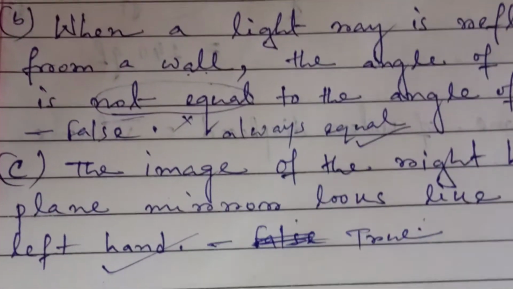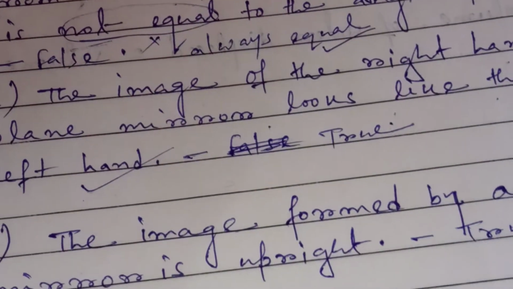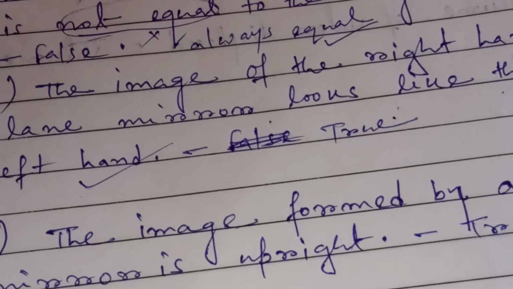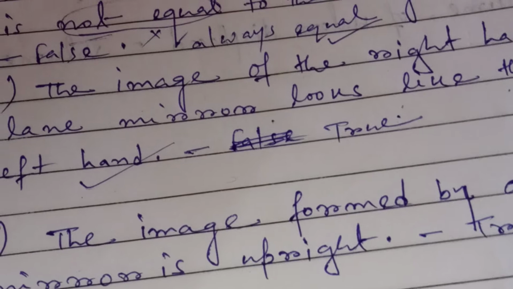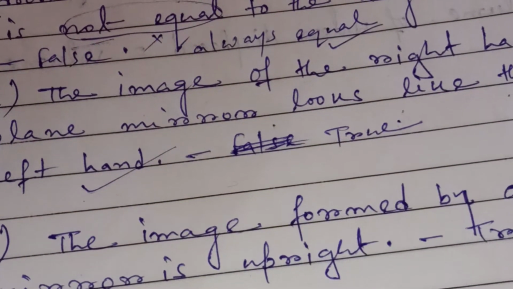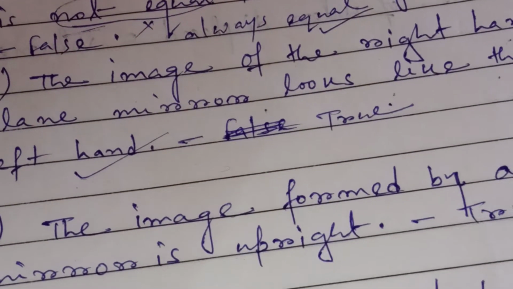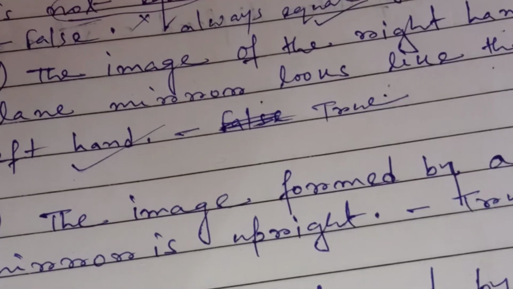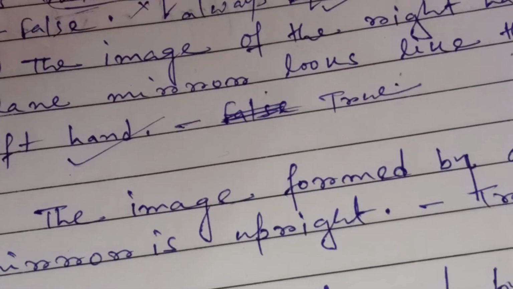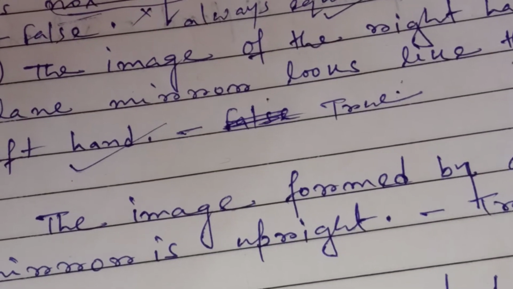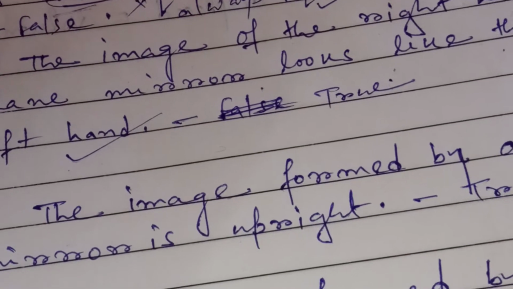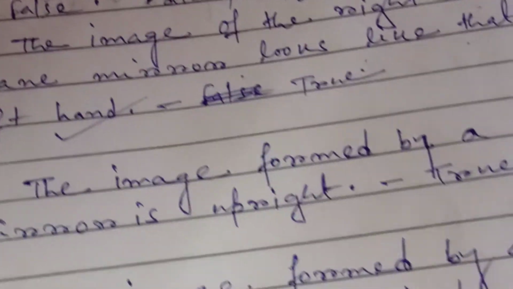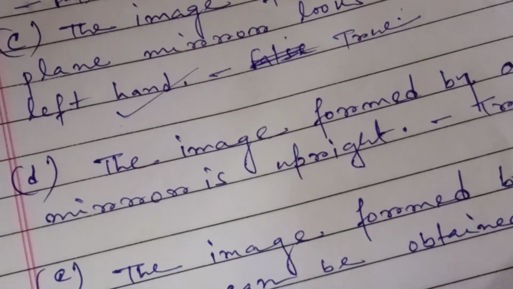So the image formed by a plane mirror cannot be obtained on a screen, because the image is formed behind the mirror. If you take any screen, you will find that the image is not formed on it. So this statement is false.